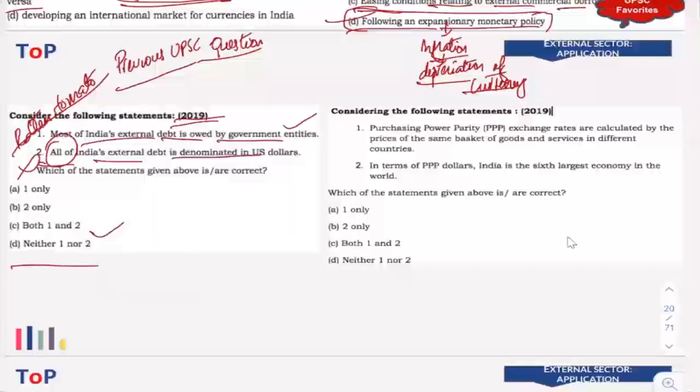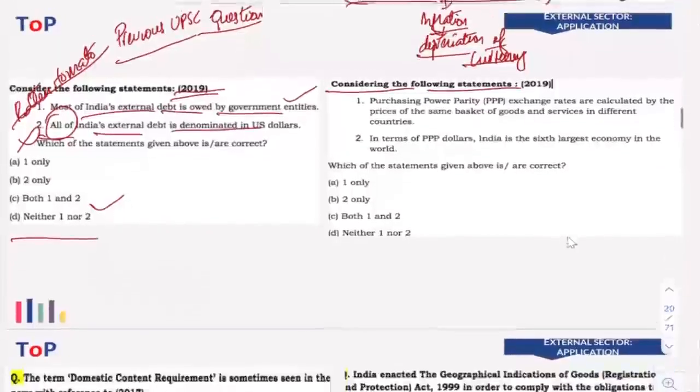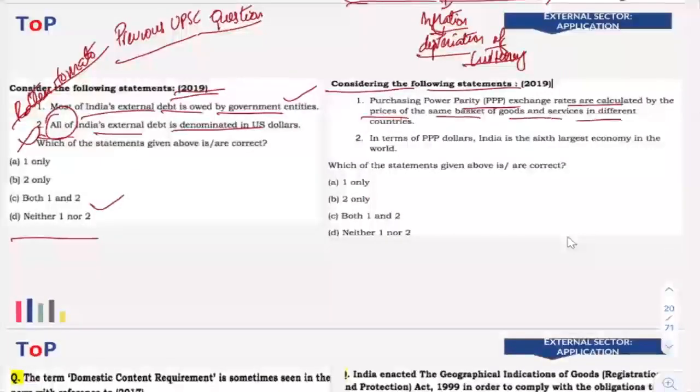Clear? Now next is considering the following statements. Purchasing power parity exchange rates are calculated prices of same basket of goods and services in different countries. Now that is correct. In terms of PPP dollars, India is the 6th largest economy in the world. Now is that correct? No, India is the 3rd largest. Now this is a simple basic question. I am not going to explain it more, because I know most of you already know that particular concept. So the answer is 1 only.